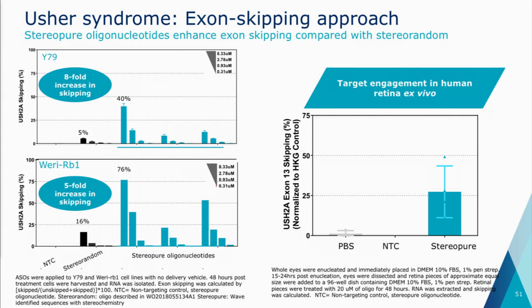For our Usher program that we're working on, this is an exon-skipping approach. On the left, you see gymnotic delivery, which means no delivery vehicle, to 2 different cell lines. There's a molecule that we pulled from the literature and patents as well that's stereorandom. Here we get 5 to 8-fold increased skipping efficiency in vitro. On the right is human target engagement. We took human cadaver eyes, isolated the retina, cultured them, treated with stereopure oligos, and we have 25% skipping.